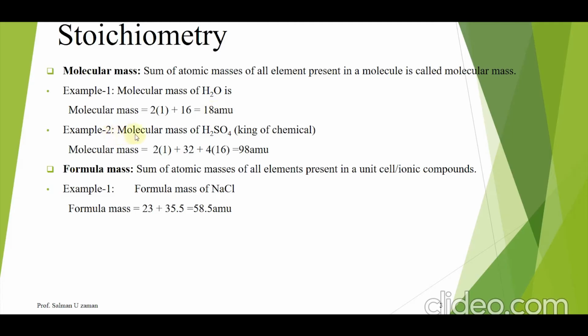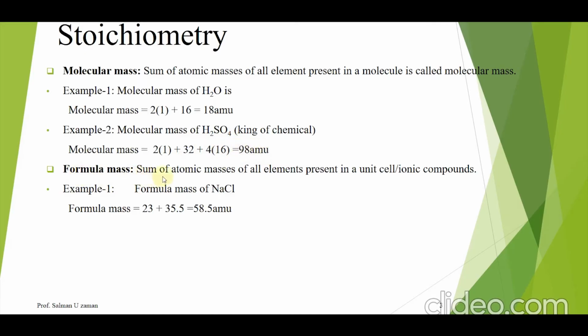The second example is the molecular mass of sulfuric acid. The molecular mass of sulfuric acid is 98 atomic mass unit, because in sulfuric acid there are three components: hydrogen, sulfur and oxygen. When I add the atomic masses of each element, we get 98 atomic mass unit.